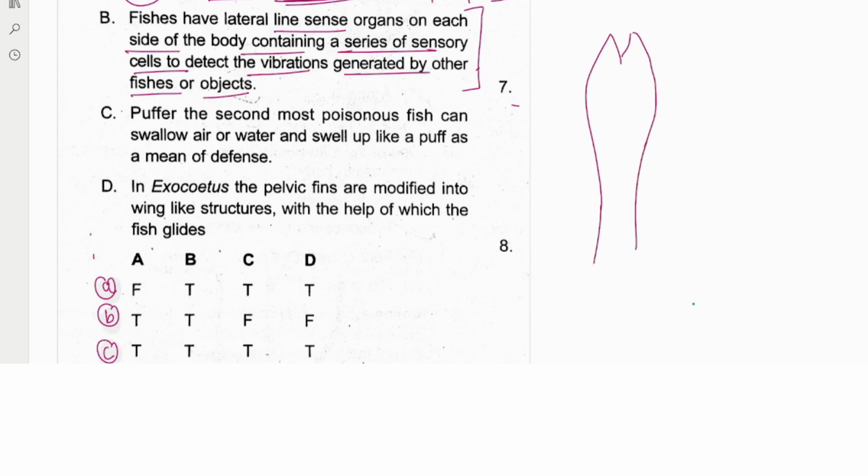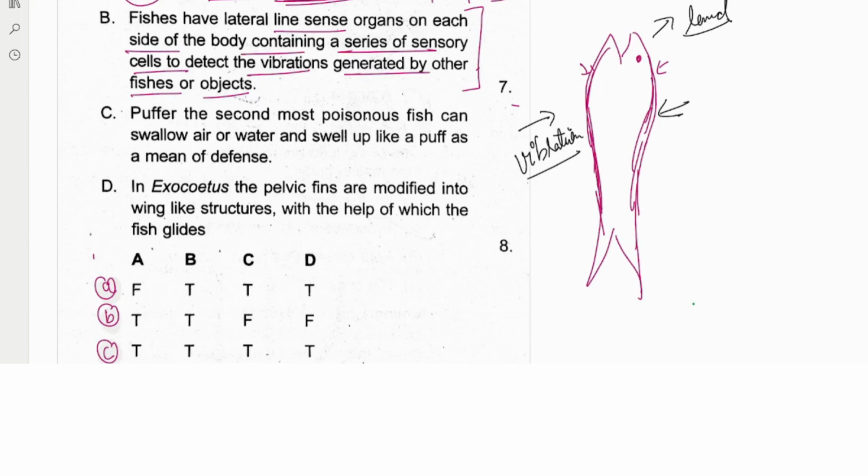Okay, if they are having the terminal part, they are asking. Terminal part means these parts have some linings on the body surface, so they will get the vibrations from the earth rays. They will get the vibrations from the body lining of their surface. So from here and from here, they can go on the land side from the ocean. On getting any vibrations, in that case they will go on the land side. So this is also true.